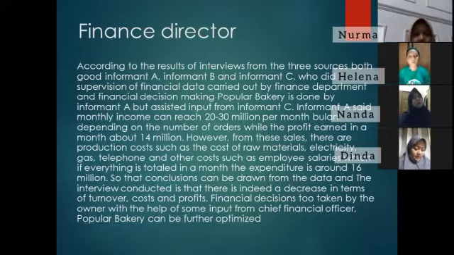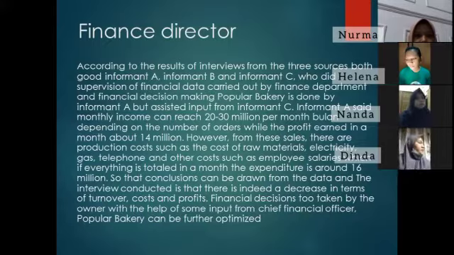However, from this sale, there are production costs such as the cost of raw material, electricity, gas, telephone, and other costs such as employee salaries, which in total, the expenditure is around 16 million.